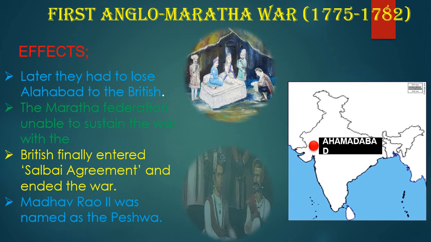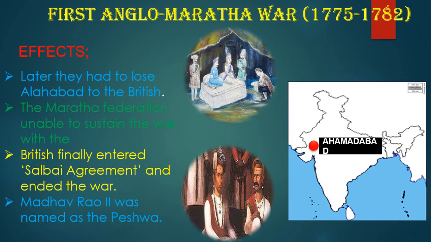In this, Madhav Rao II was again named the Peshwa, and they did not help Raghoba here. They helped Madhav Rao II only because he came under the control of the British, in the Salbai Agreement.